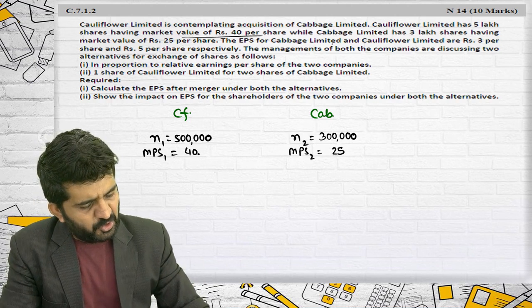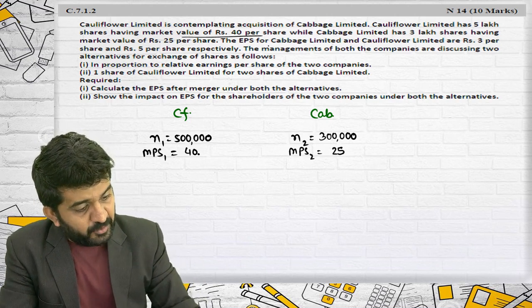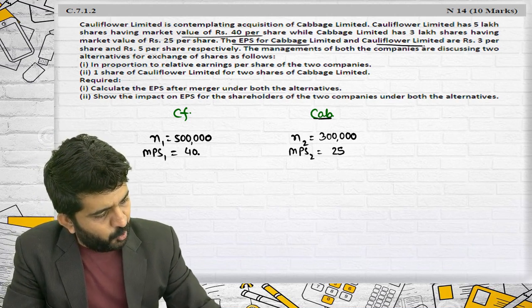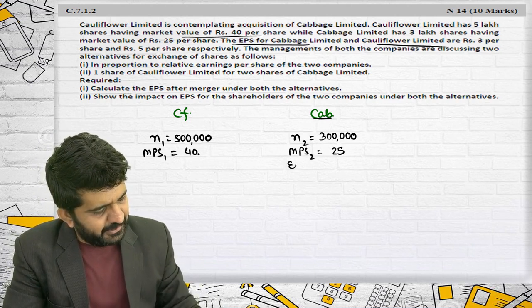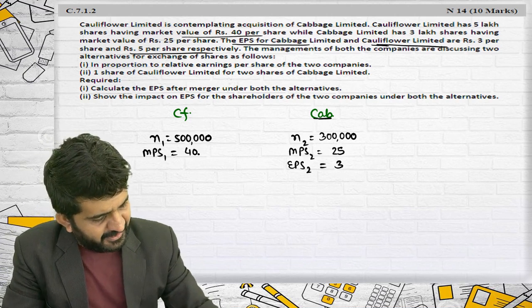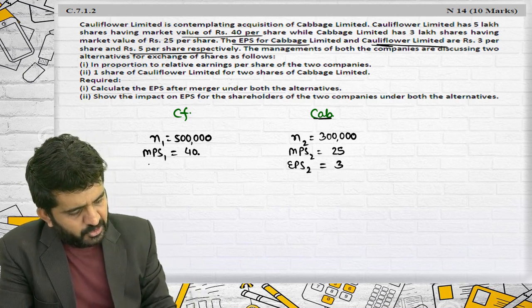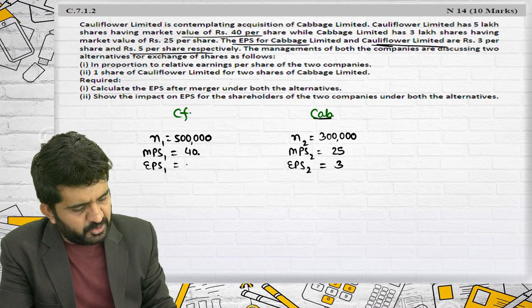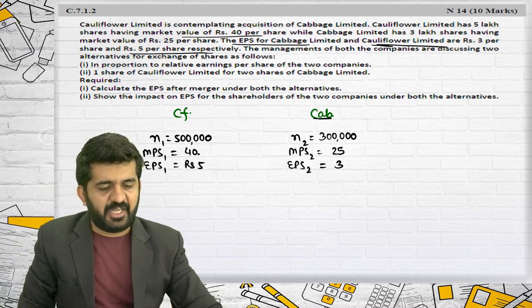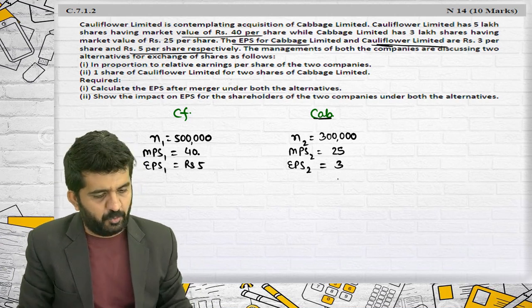The EPS of Cabbage Limited and Cauliflower Limited is 3 per share and 5 per share. First they have given Cabbage Limited, so EPS 2 is 3 per share. The second name was Cauliflower, so EPS 1 is rupees 5. Don't just write down 3 and 5 as they are given.